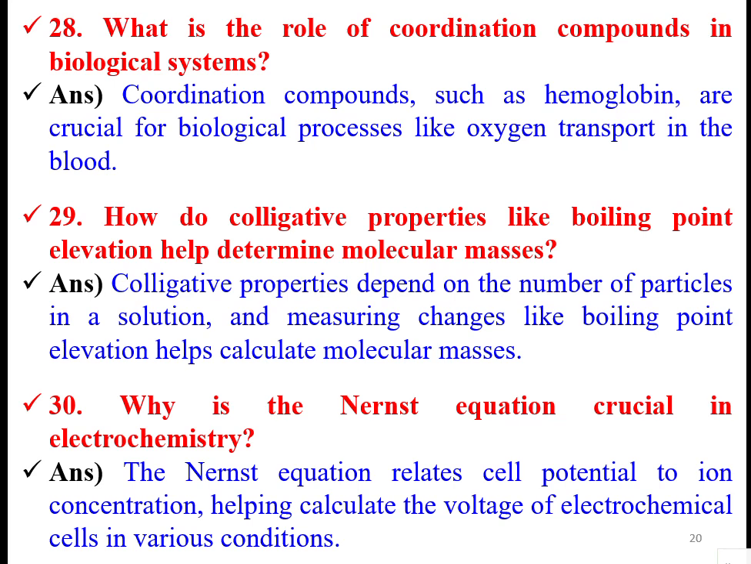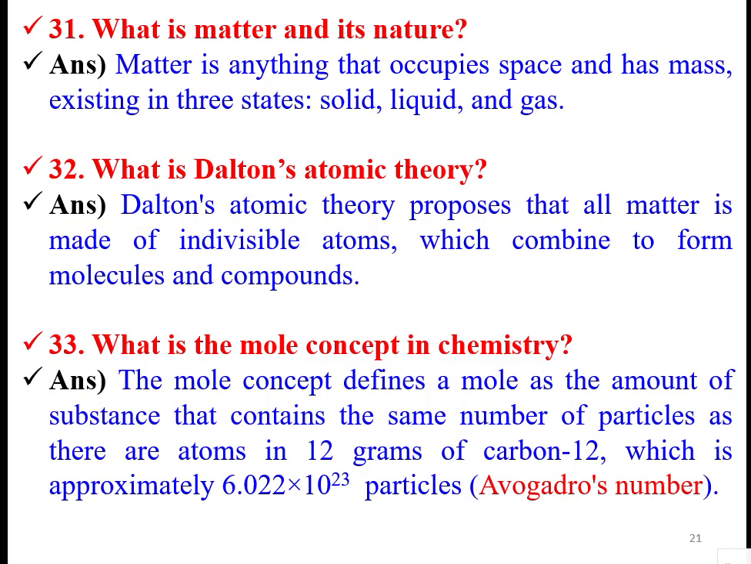The Nernst equation is crucial in electrochemistry, which relates the cell potential to ion concentration, helping calculate the voltage of electrochemical cells under various conditions. In electrochemistry you will come across the Nernst equation. You all already know this.